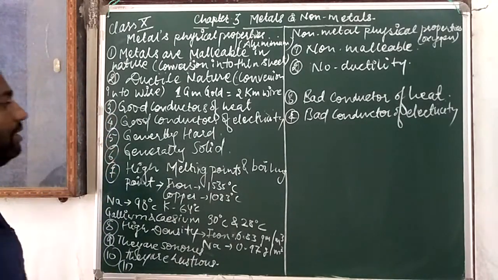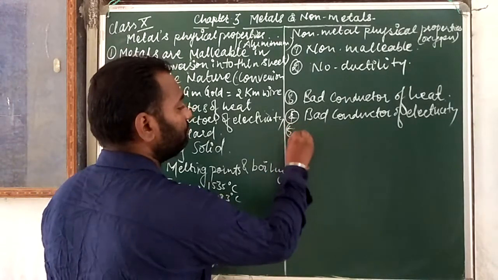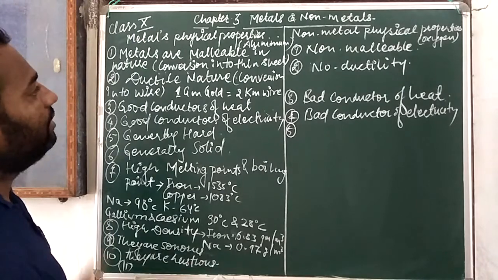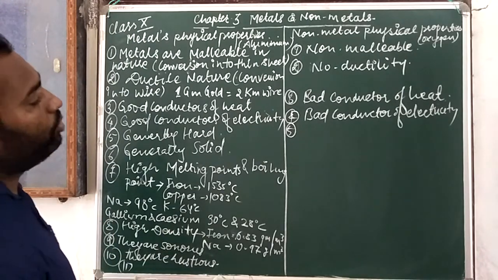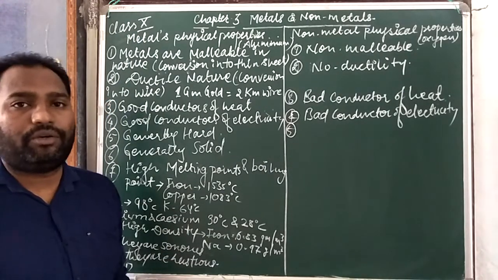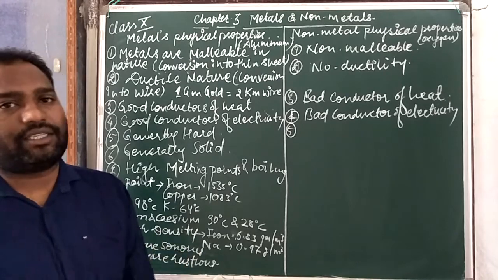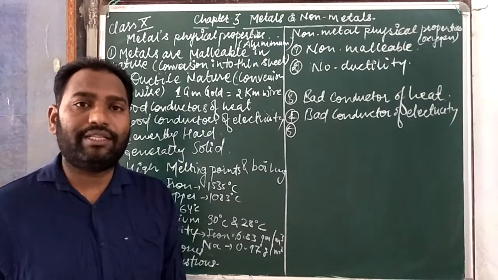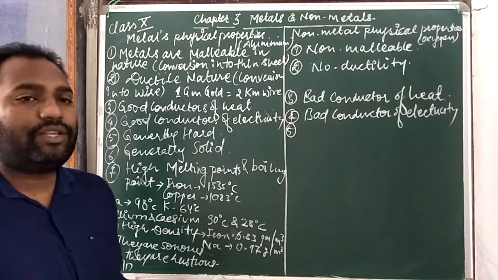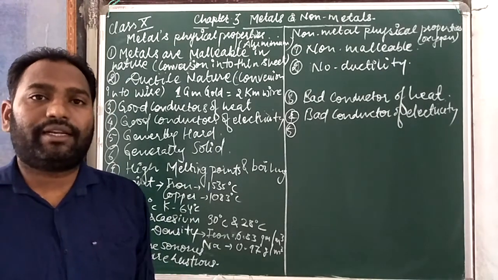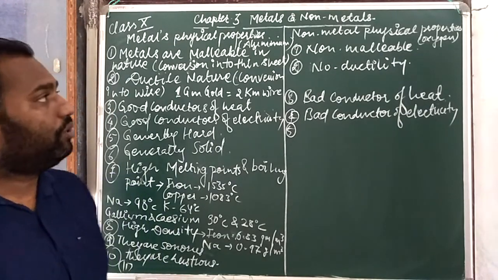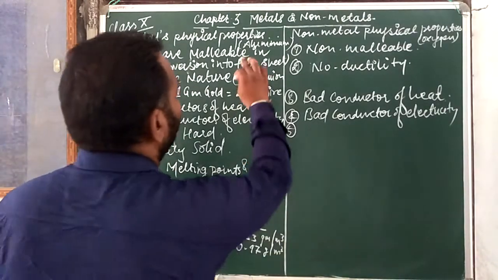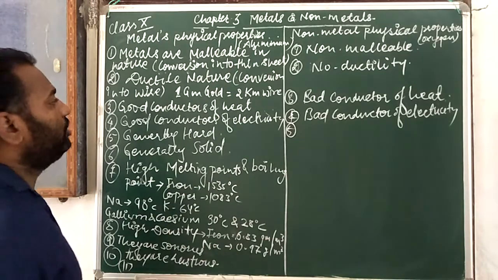For the fifth point, metals are generally hard, and they are malleable and ductile. But mostly sodium and potassium do not show malleability and ductility, because these two metals have a low density and are very soft in nature, and that's why we can cut them with the help of a knife. So they do not have ductility; you can tell that here it is sodium and potassium.